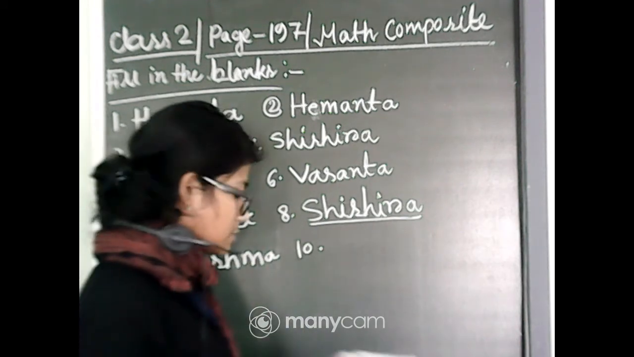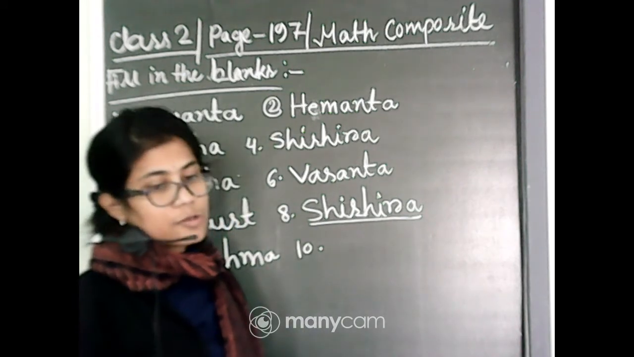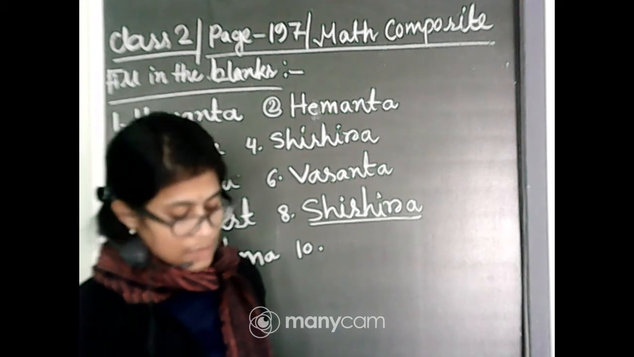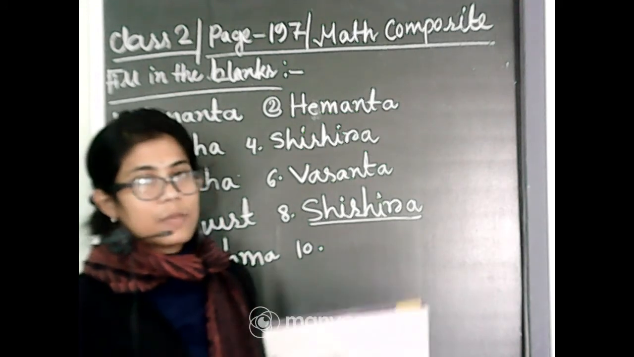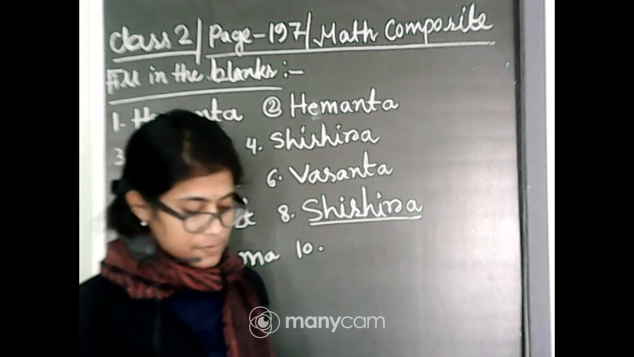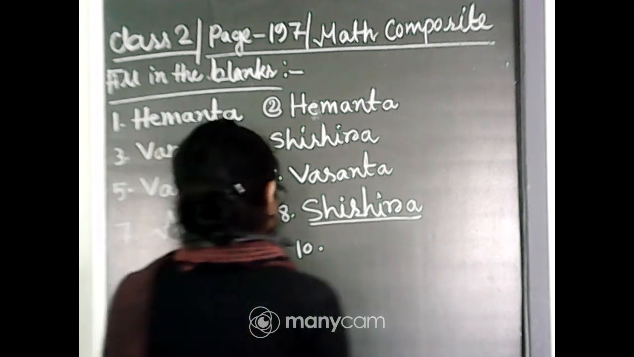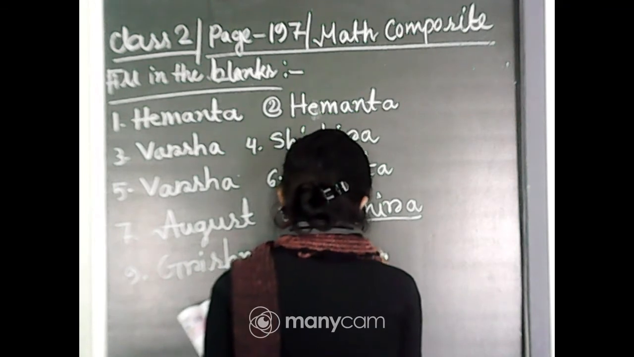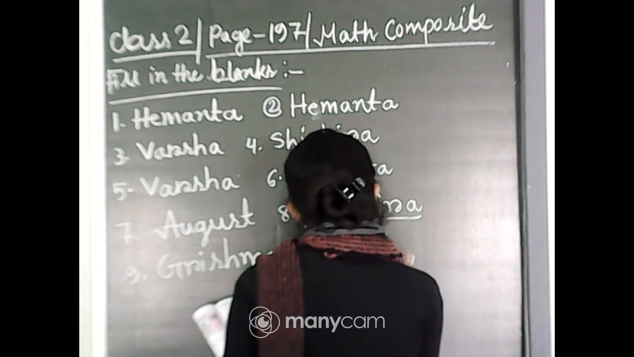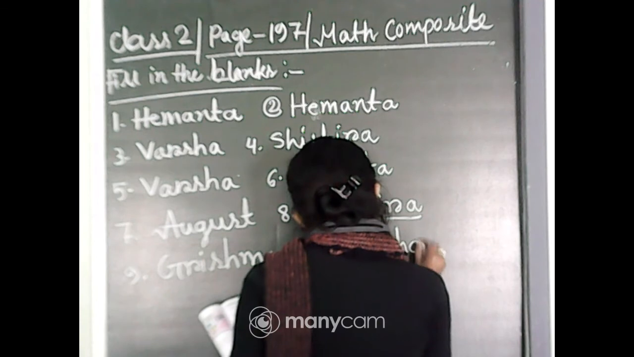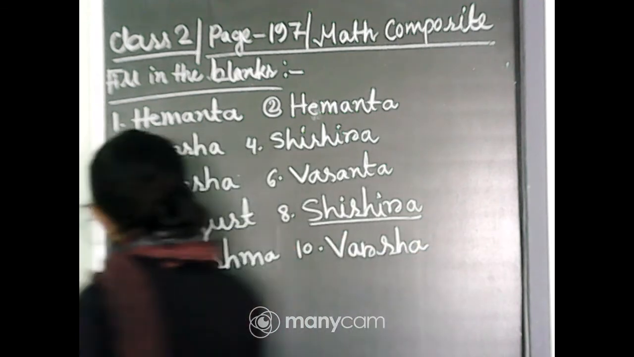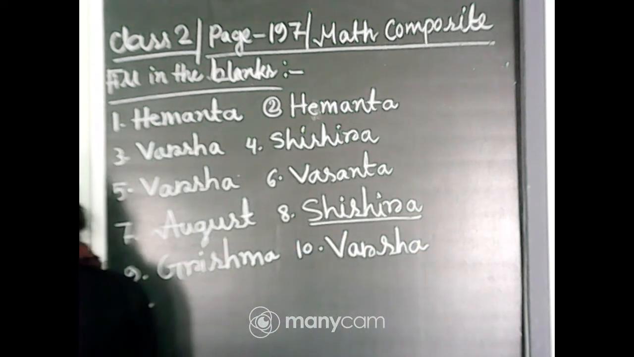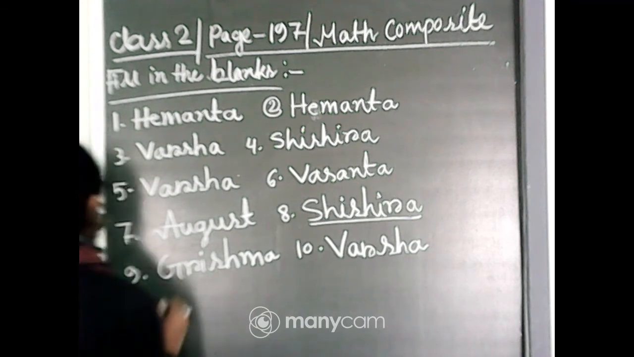Umbrellas are used very often in the season of dash. Nowadays we use umbrellas at the time of the rainy season or also in summer, isn't it? So we will write down here Barsha. I am writing Barsha here. If you want, you can also write Grishma. Okay. Number 11: in September and October, it is Sharoda.